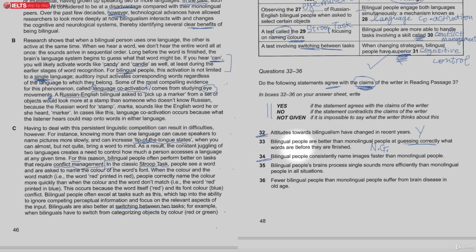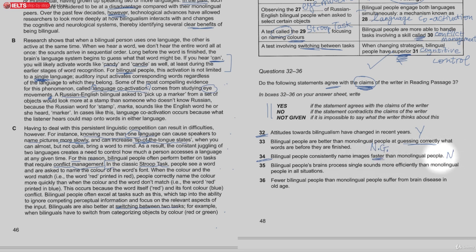Number 34. Bilingual people consistently name images faster than monolingual people, and this is actually the opposite. There are some negative things of being bilingual here. For instance, knowing more than one language, being bilingual, can cause speakers to name pictures more slowly. Okay, so that's actually the opposite, because you've got the word faster, so it's the opposite.